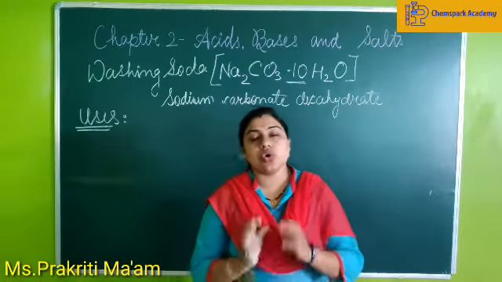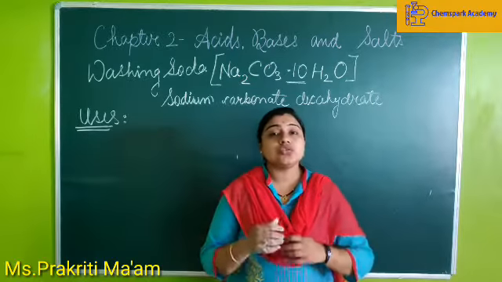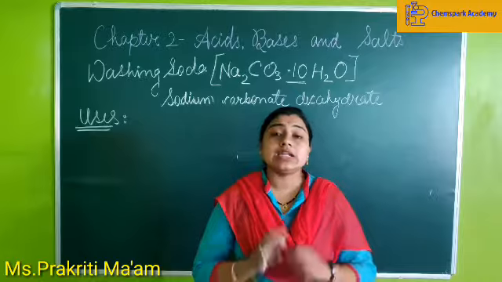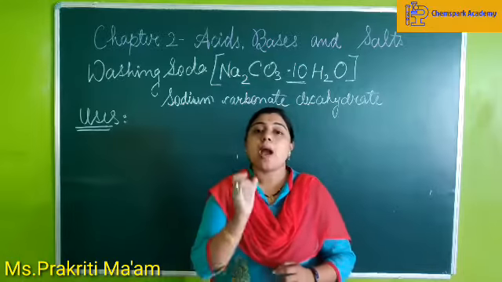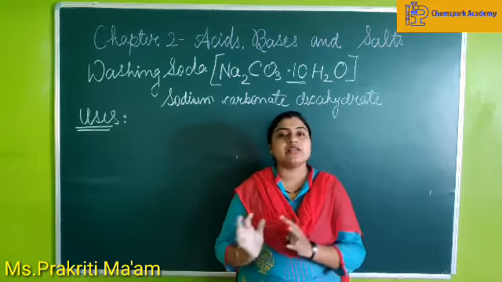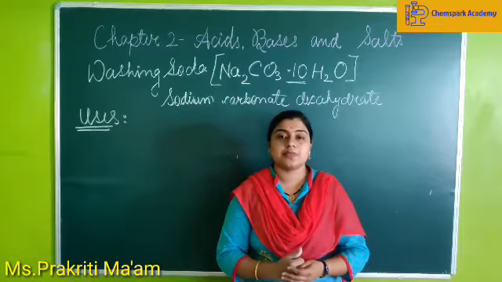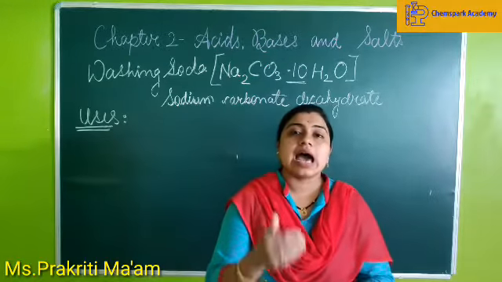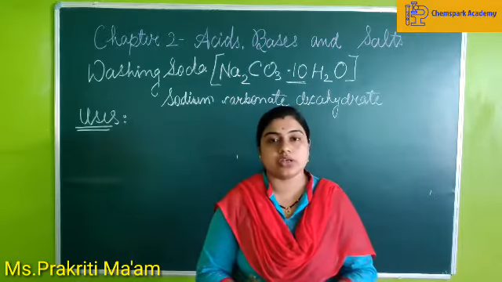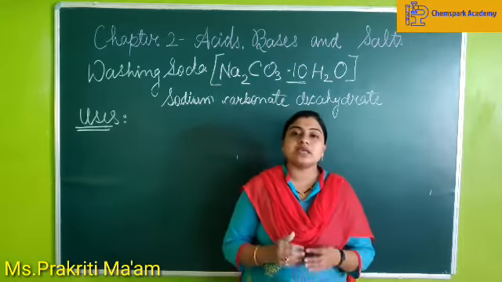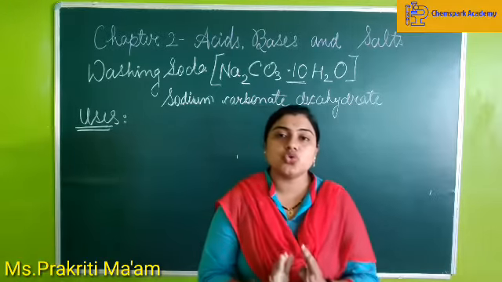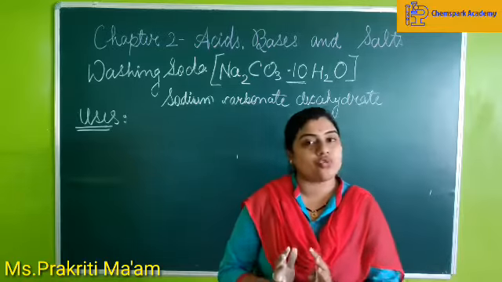The third use of this washing soda is it is used in the manufacture of glass or soaps. The fourth one being it is used in the preparation of borax. Borax is another chemical which has wide variety of uses in our lives. And the last use is it is used as a reagent in the laboratories. So the 5 basic uses of this washing soda are: the first one, it is used in laundries or it is used for washing.